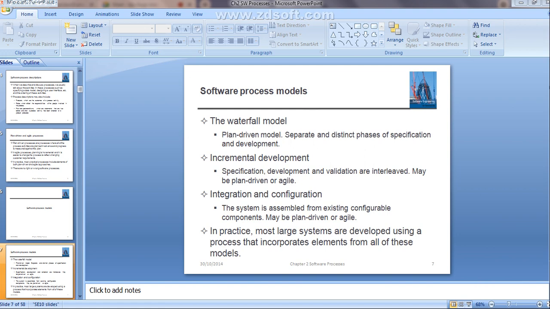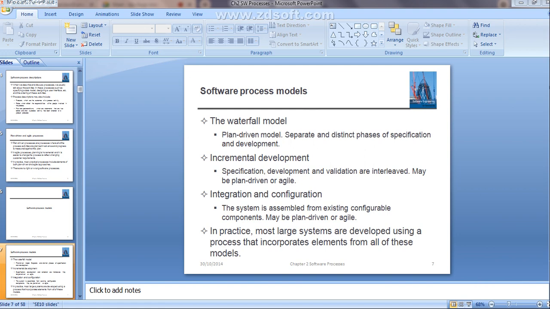That means there is a connection between all three phases. Only then, at any point of time, can you make changes within any of the process activities. So the incremental development may sometimes use plan-driven process modeling, or it may use agile process development. Clear? Then the third one is integration and configuration.